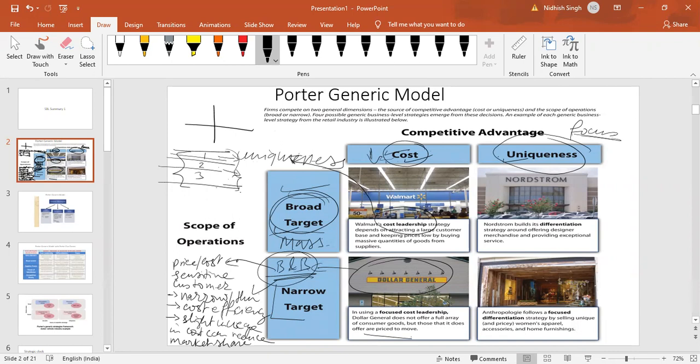And then comes the uniqueness. So within narrow target, one is unique. What would that be? That comes to a luxury product segment. So generally, if you look at women's apparel, accessories, and home furnishing, there will be an extra luxury segment which they pursue. So what is the difference between narrow target uniqueness and broad target uniqueness? Both are unique. What is the difference between them?